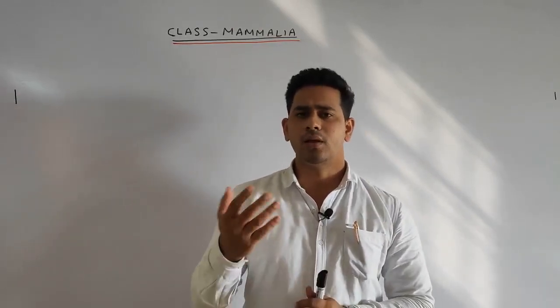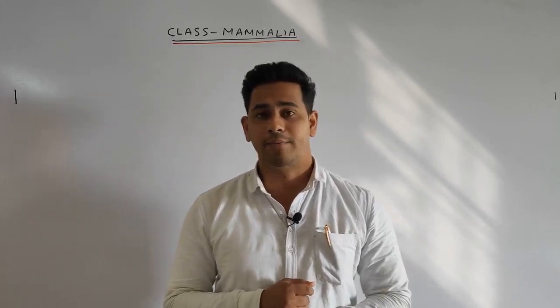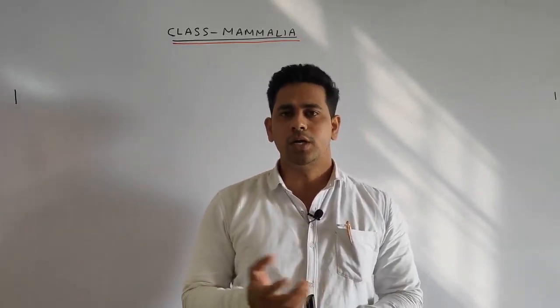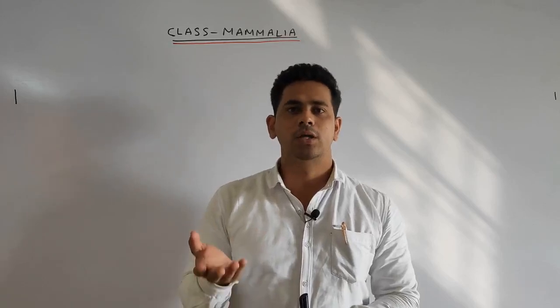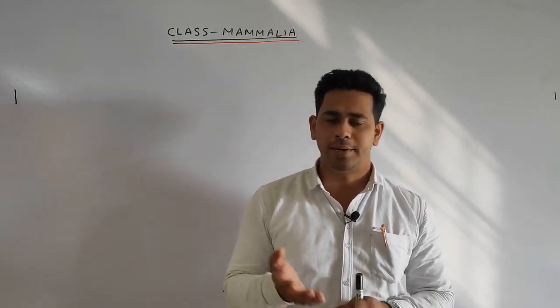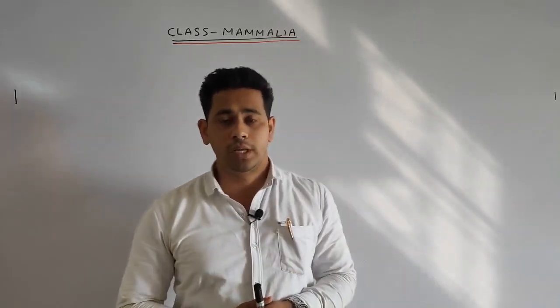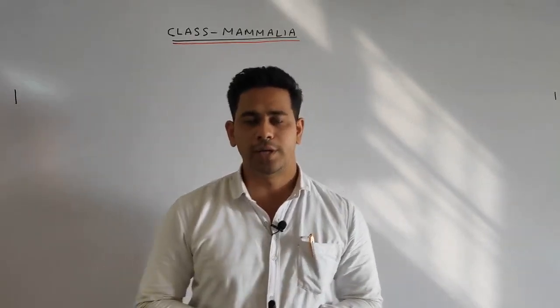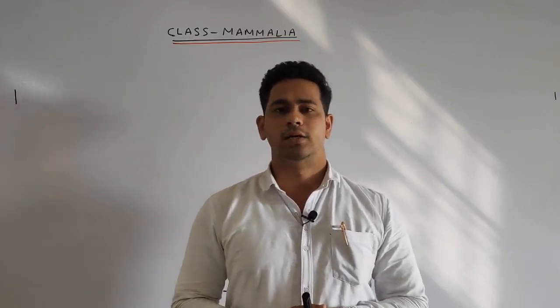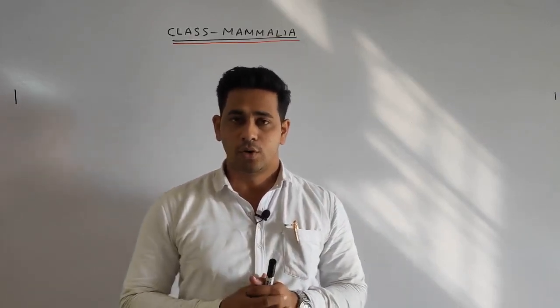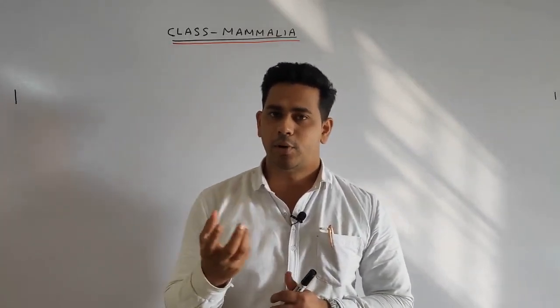Next, pneumatic type of bone is found in the case of Aves, as we discussed. Pneumatic means bones having cavities, or hollow bones, which make the body lighter. Next, we discussed so many more general points, such as the urinary bladder is absent. Then we discussed that a single functional ovary is present, which makes the body lighter.